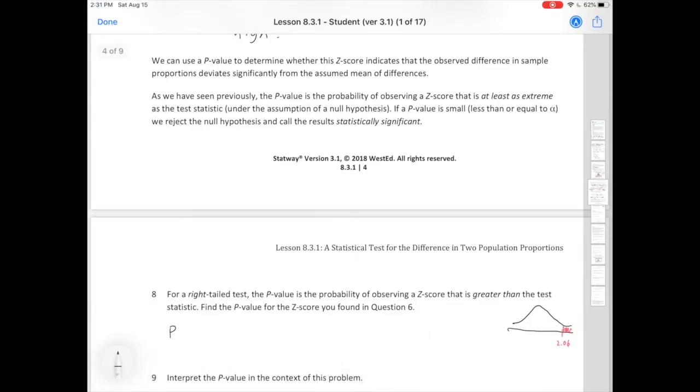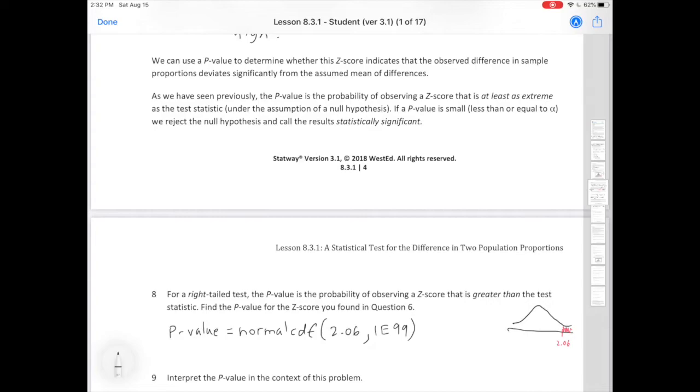So the p-value is equal to normal CDF. The lower limit is 2.06, and the upper limit is 1E99. Okay?